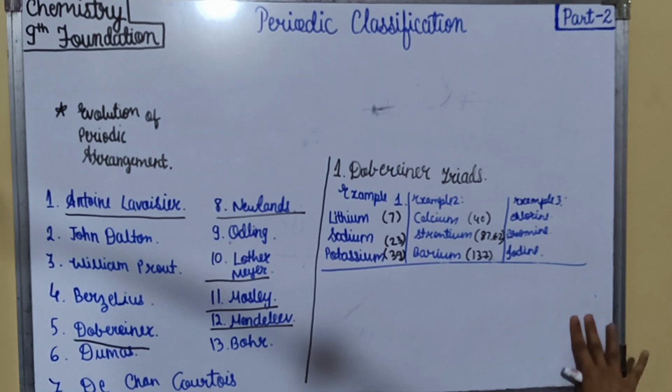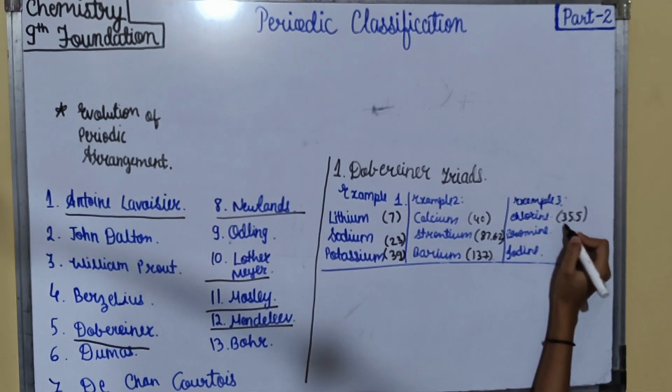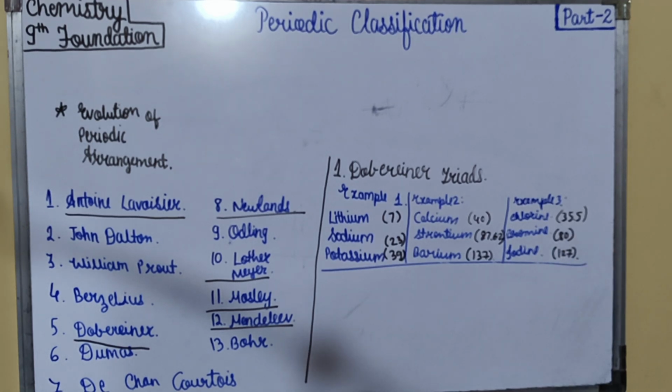Then there is example 3 that says chlorine, bromine and iodine. The atomic weight of chlorine is 35.5, bromine is 80 and iodine is 127. 35.5 plus 127 divided by 2 gives 81.25. That is the approximate atomic weight of bromine.